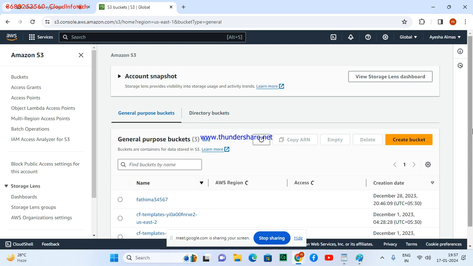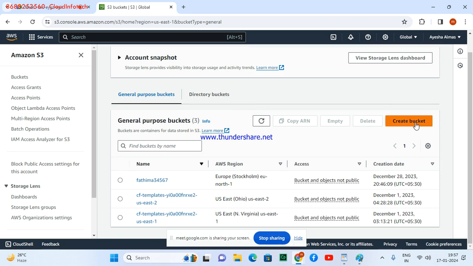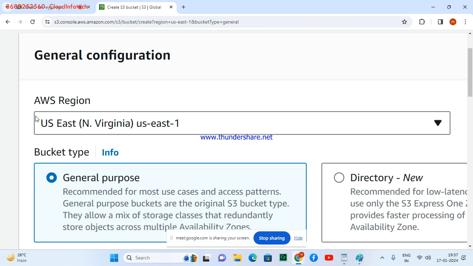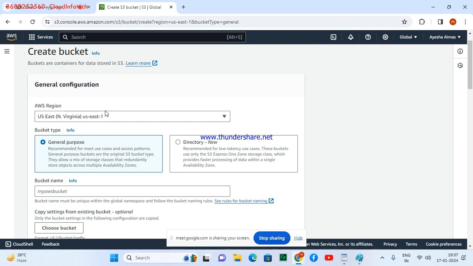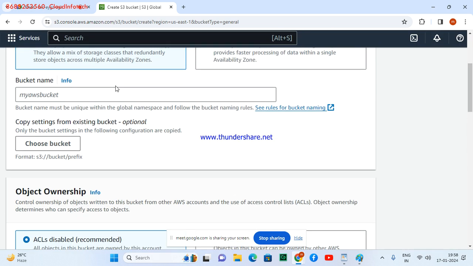Now I'll give you a task: create a bucket. I'll show you how to create a bucket, then I'll give the task to you. To create a bucket, what requests do we have to give to Amazon? First you have to select a region, for example North Virginia. Then the bucket type, general purpose or directory. I'll explain the difference between these. First, general purpose, and a bucket name.